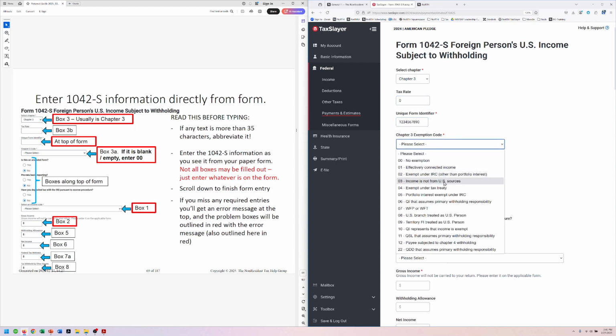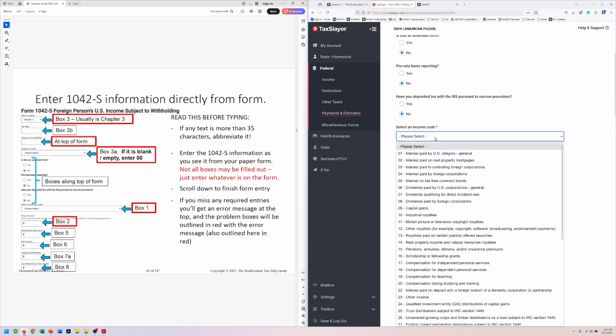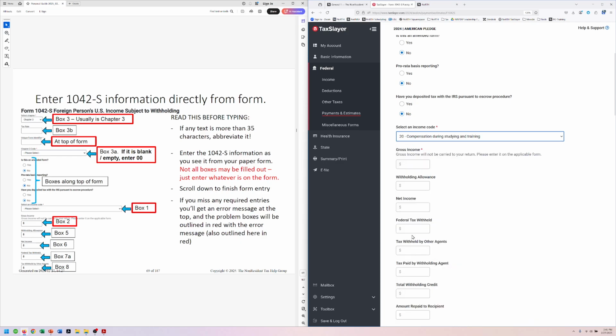All right, her exemption code was 4 because it was a treaty. Her income code was 20, remember, which is compensation during studying and training. So she was working while she was studying, and that's where that came from. And her total income, which is box number 2, is $5,000. And she doesn't have anything in those other boxes.